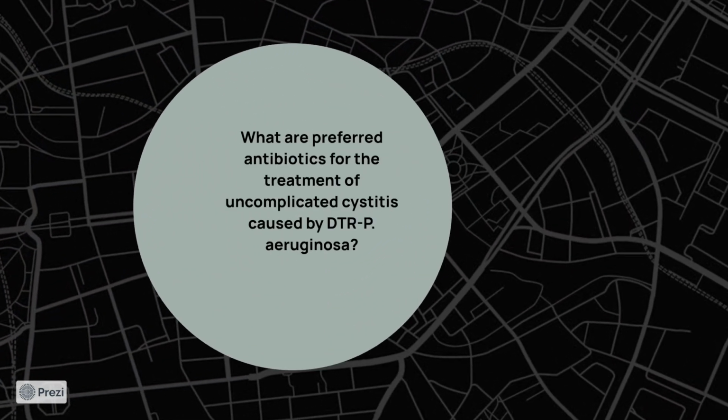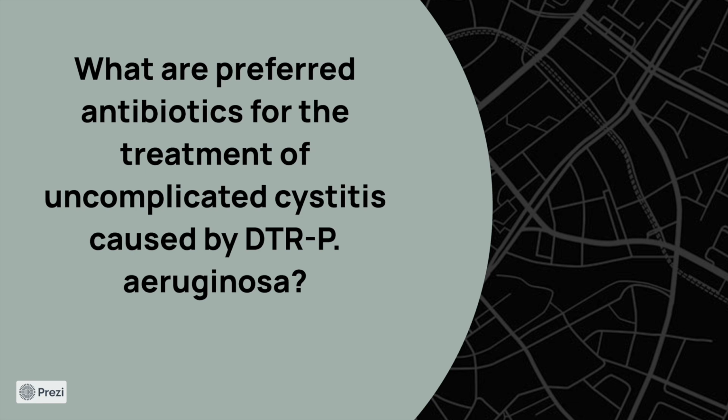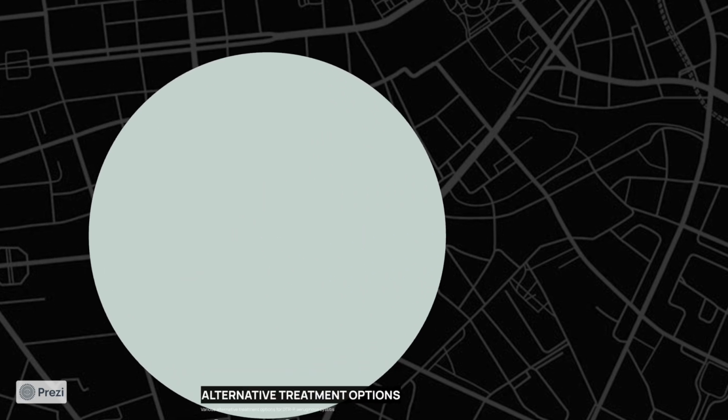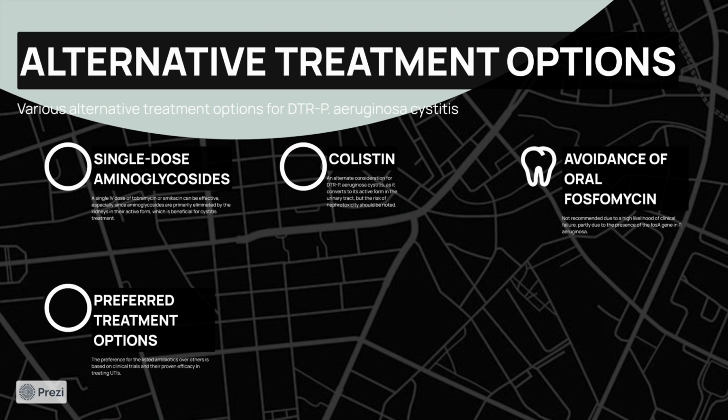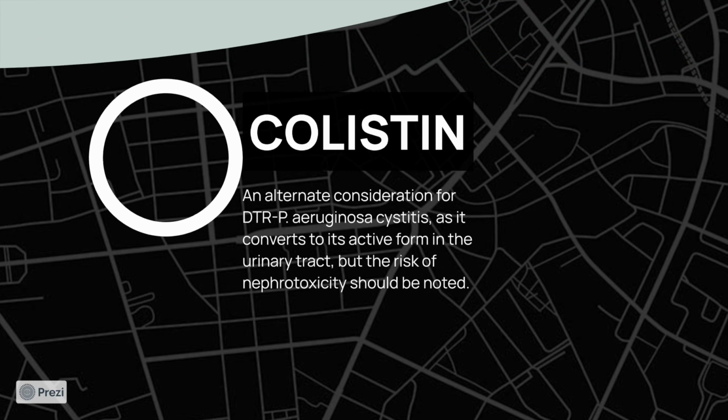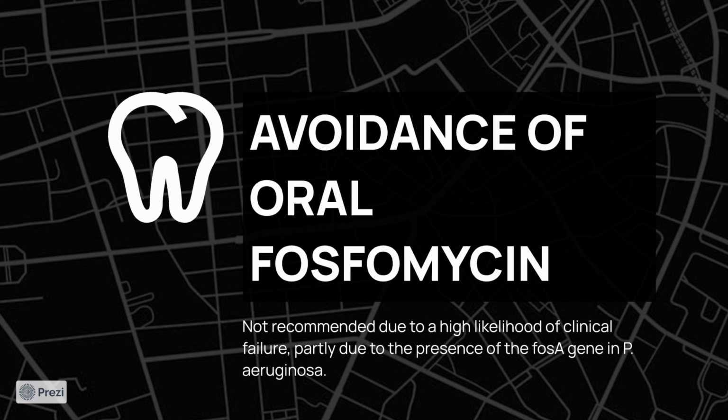Now, what is the preferred antibiotic to treat uncomplicated cystitis? Now here, we'll look at the alternative agents first. Single dose aminoglycoside, that is tobramycin or amikacin, can be effective since it is primarily eliminated by the kidneys and is beneficial in cystitis. Colistin is an alternative and can be used if the risk of nephrotoxicity is noted. Avoidance of oral fosfomycin should be done because it is ineffective against Pseudomonas aeruginosa.